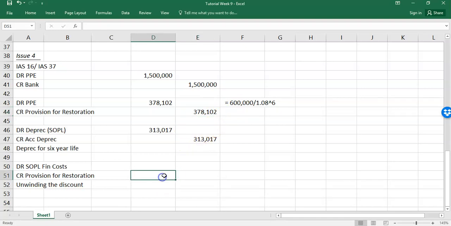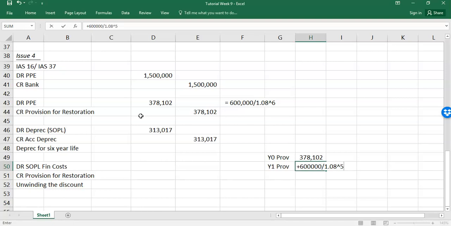So that's about 222,000. So what you do each year is, you take the present value. So we'll take the year 0 provision. We said the year 0 provision is 378,102. And we'll say the year 1 provision at the end of year 1. There's two ways to go about this. The easiest way is you take the 600,000, you divide it by 1.08 now to the power of 5.